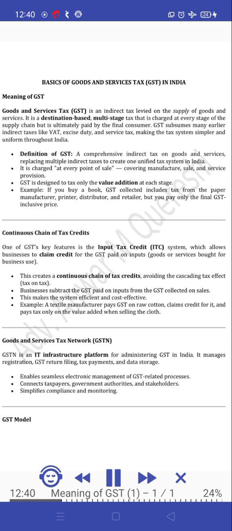GST is designed to tax only the value addition at each stage. Example: if you buy a book, the GST collected includes tax from the paper manufacturer, printer, distributor, and retailer, but you pay only the final GST inclusive price. Continuous chain of tax credits.